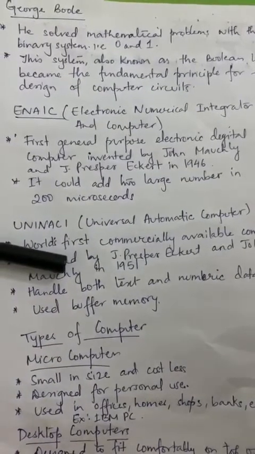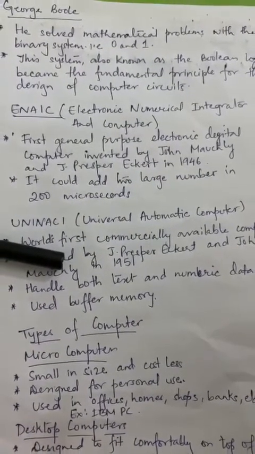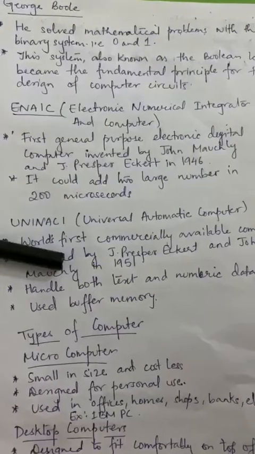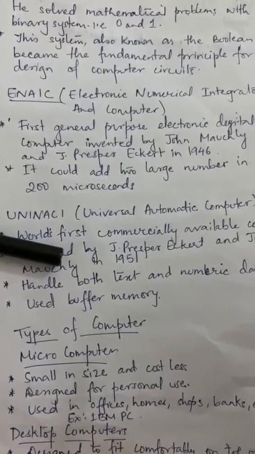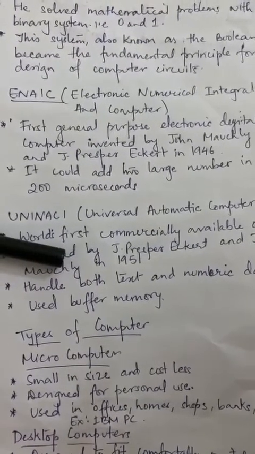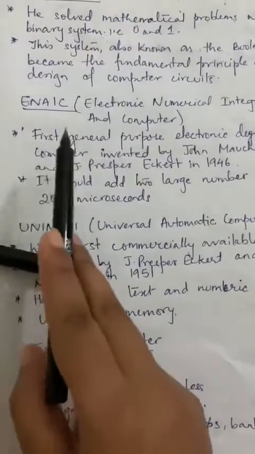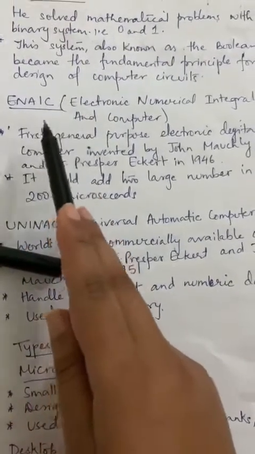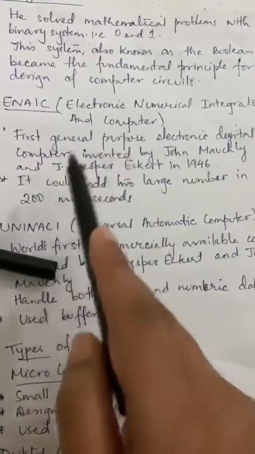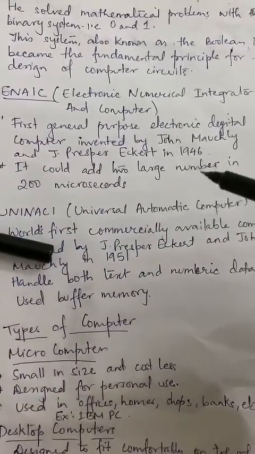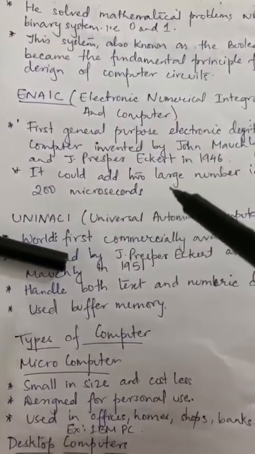Now the first general purpose electronic digital computer was invented by John Mauchly and J. Presper Eckert in 1946, which is also known as ENIAC. The full form is Electronic Numerical Integrator and Computer, and it could add two large numbers in 200 microseconds.